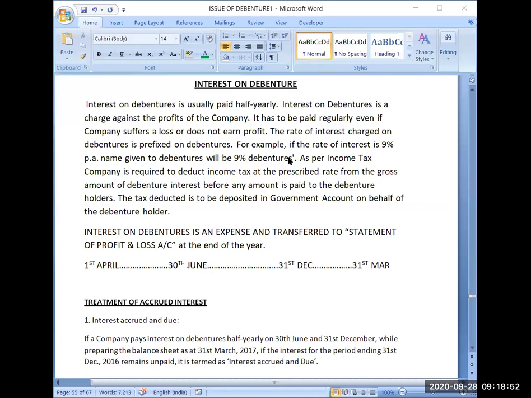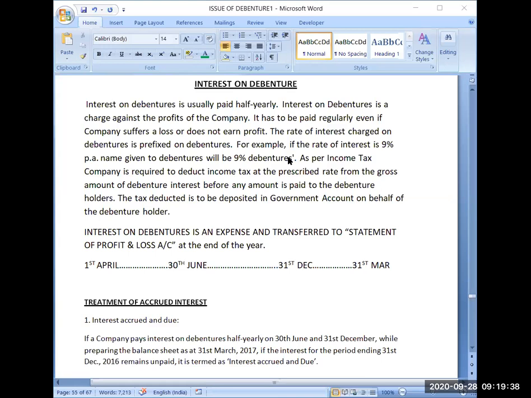So when I am accepting the loan from the public, obviously I will be paying the interest. And if I am paying the interest, it will be my expense. And what is the rule for journalizing the entry for expense? Debit all expenses and losses. So it is my expense, I have to book my expense. I will be debiting interest on debenture account. I hope the logic is clear now.